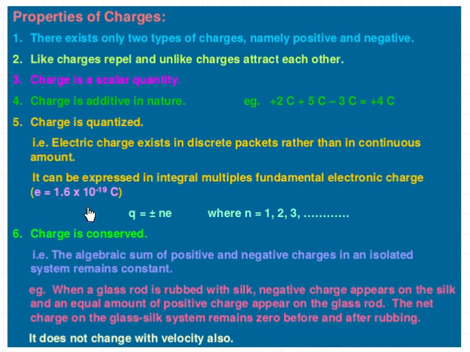So if there is one charge, this is the value of the total charge. Then it can be 1e, 2e, 3e, etc. That is, it will never have a value like 1.5e or 2.5e. It is always an integral multiple of the fundamental electronic charge, which is 1.6 into 10 power minus 19 coulomb.